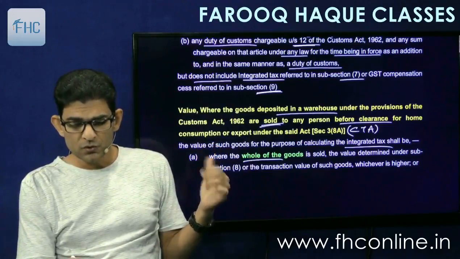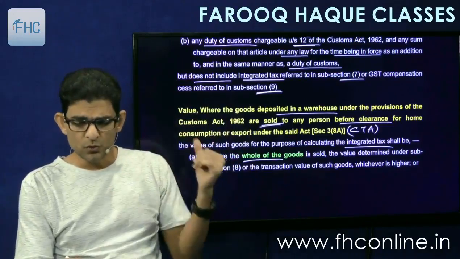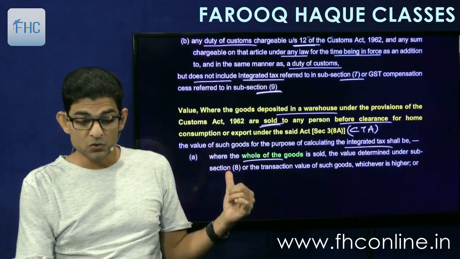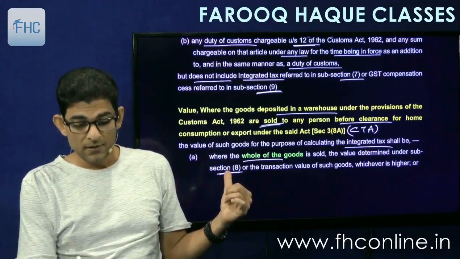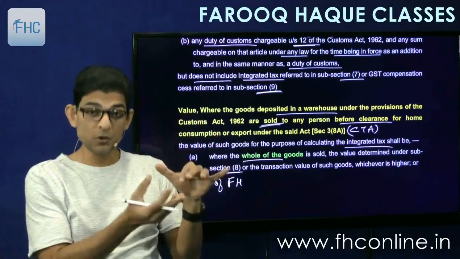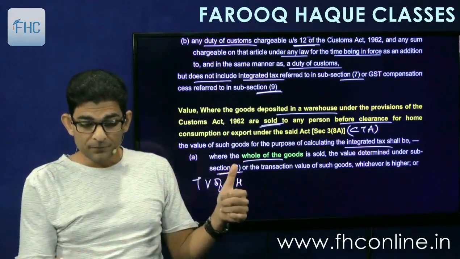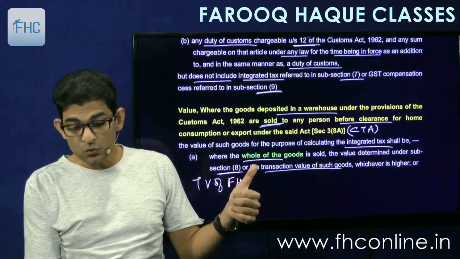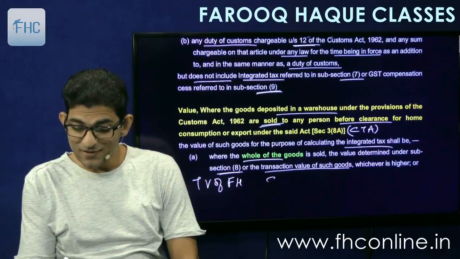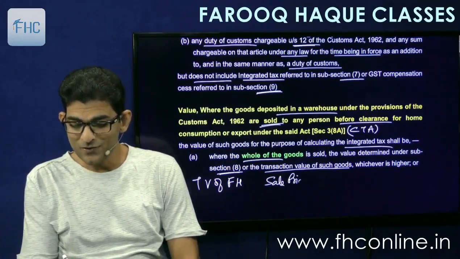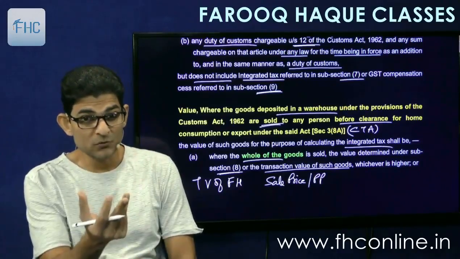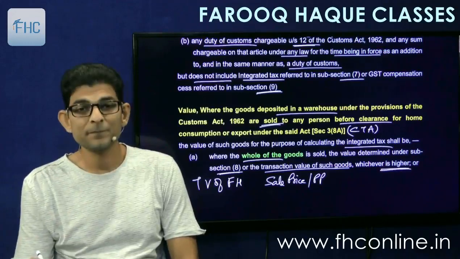Where the whole of the goods, whatever goods I had imported, I have sold to you, the value determined under subsection 8. Subsection 8 means the transaction value of the first person who has imported the goods, or the transaction value of such goods. This transaction value means the sale price, or you can say the purchase price. For me the sale price, for you the purchase price at which you purchase the goods, whichever is higher.